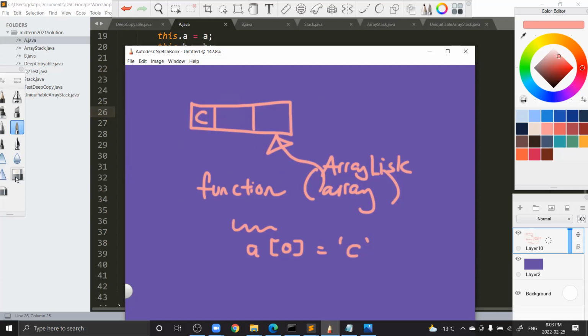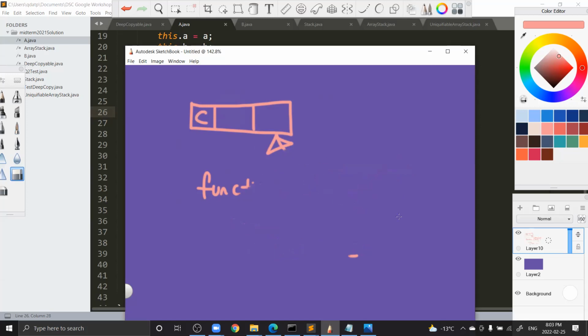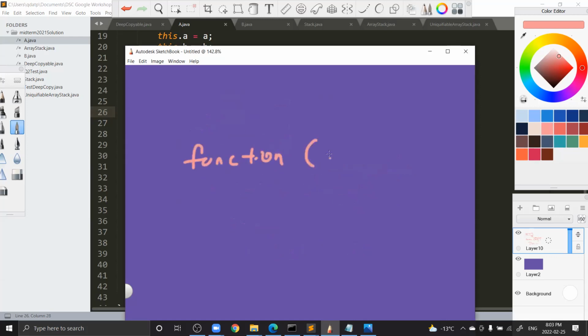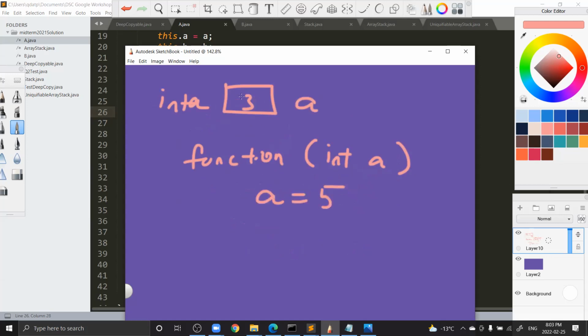So let me erase this. So we have a number, right? An int. This is, let's say, 3. If you pass this, let's say this is a, right? If you pass it in here, it's going to make a copy. So if you set a is equal to 5, it wouldn't change this. This would still be 3 because it made a copy inside the function. So that's the difference between pass by reference and pass by value. Does that make sense? Yeah, that makes sense.